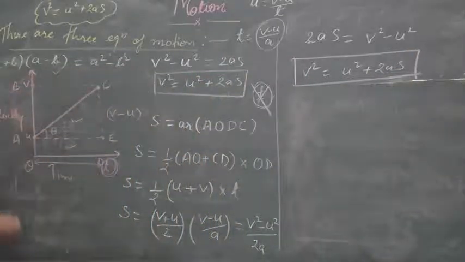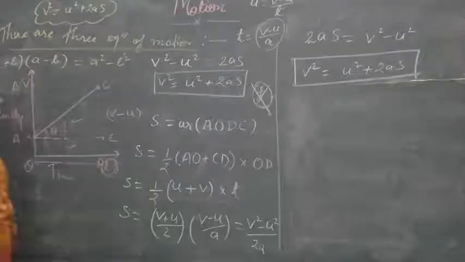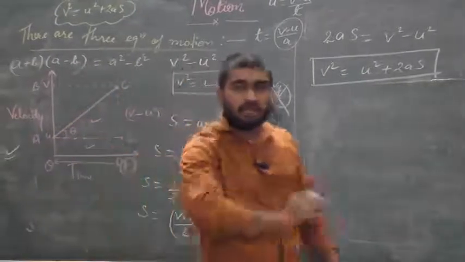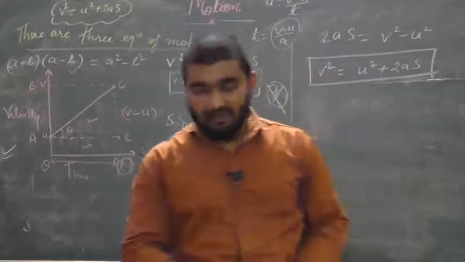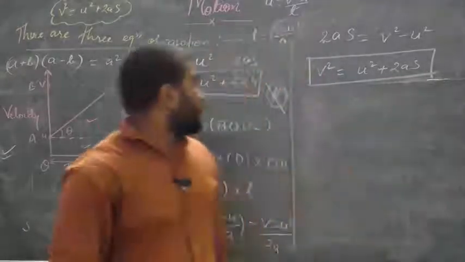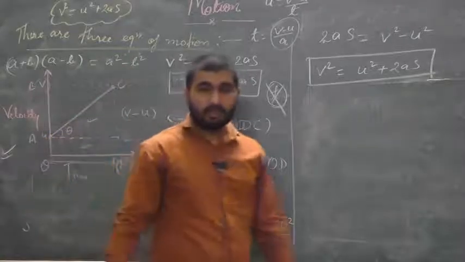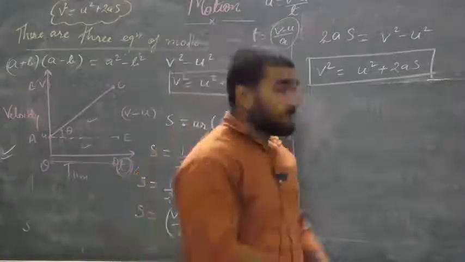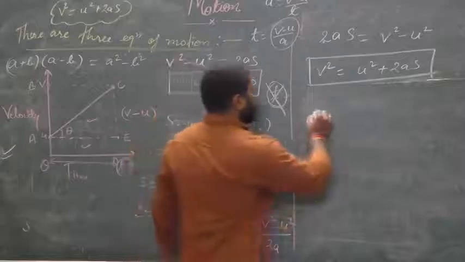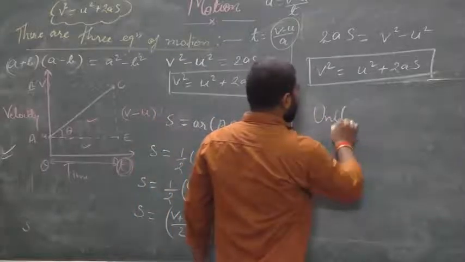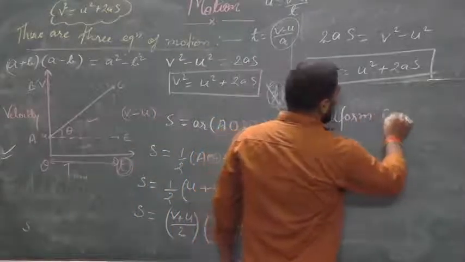So from the graphical method, we have derived these three equations: v is equal to u plus at, s is equal to ut plus half at square, and v square is equal to u square plus 2as. The last topic of this chapter is circular motion, uniform circular motion.